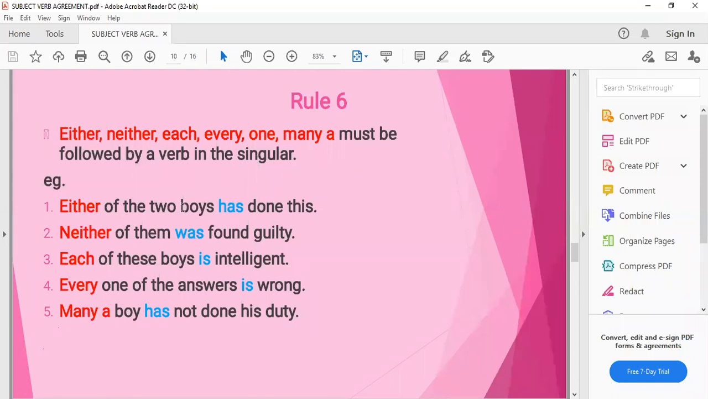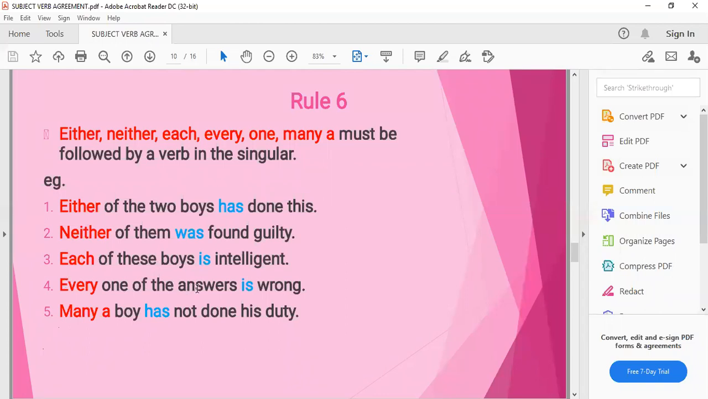Either of the two boys has done this. That means दोनों में से किसी एक लड़के ने तो ये काम किया है. Neither of them was found guilty. This is in the negative form. मतलब उनमें से किसी को भी guilty नहीं पाया गया. Each of these boys is intelligent. Again, we are talking about a large number of boys, but we are talking individually. Each of these boys is intelligent. इस group में जितने boys हैं वो सब intelligent हैं.